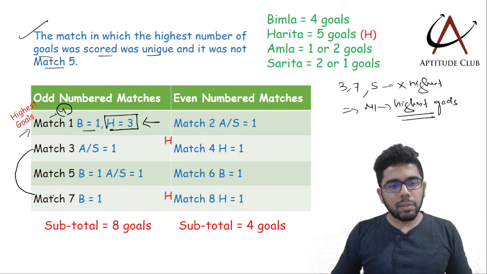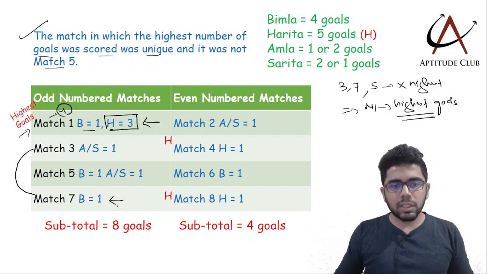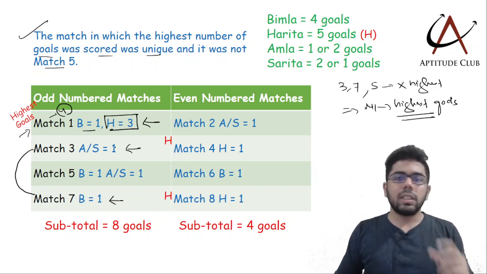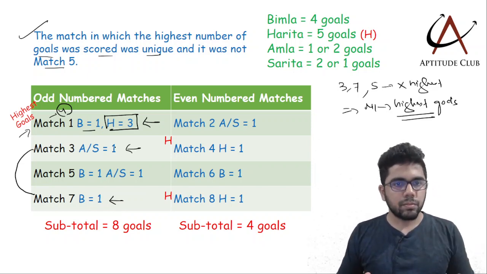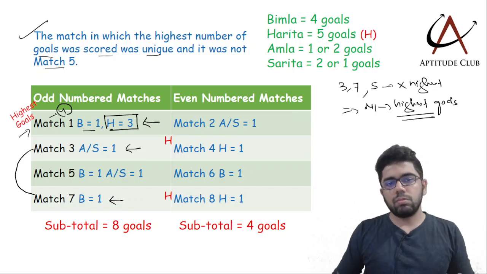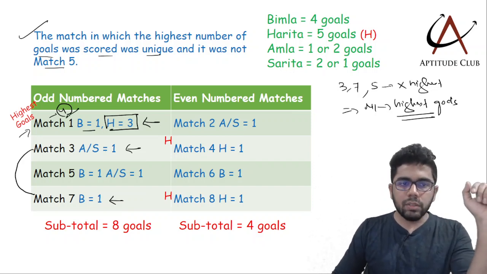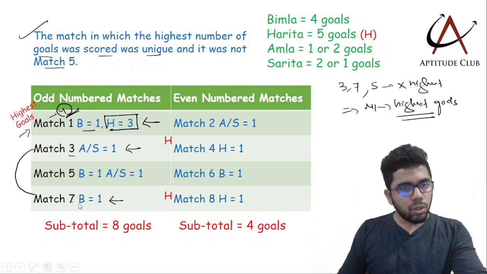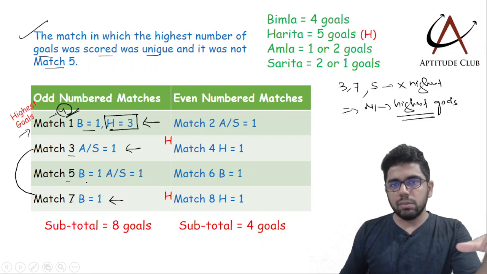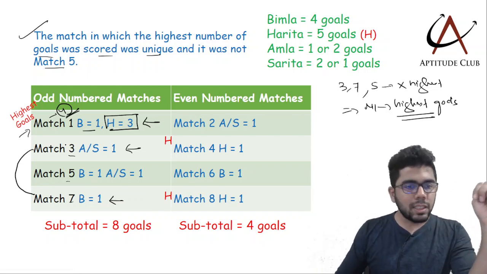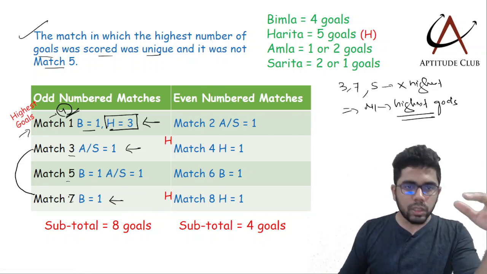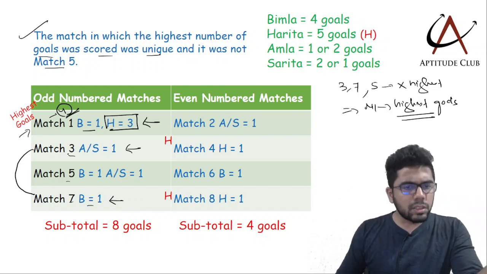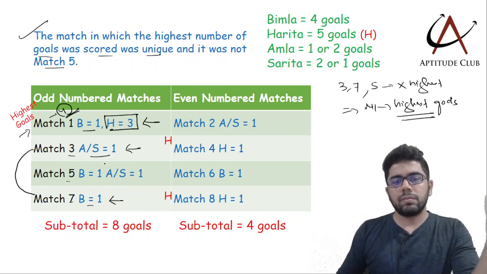And in match 3 and match 7, Bimla already has 1 goal in match 7. So in match 3, one of Amla and Sarita will score 1 goal, because we can't make it 2-2. Do you understand? Match 1 is already 4. If you make match 3 and match 7 2 goals each, then there are 0 goals for match 5, which is not possible. So match 3 and match 7 will be 1 goal each. So in match 7 we already have that Bimla is scoring 1 goal. Match 3 would be either Amla or Sarita.